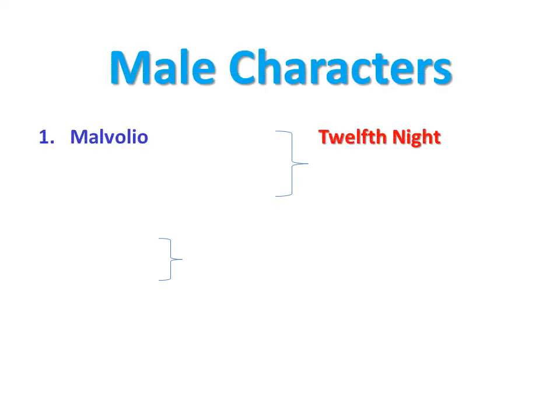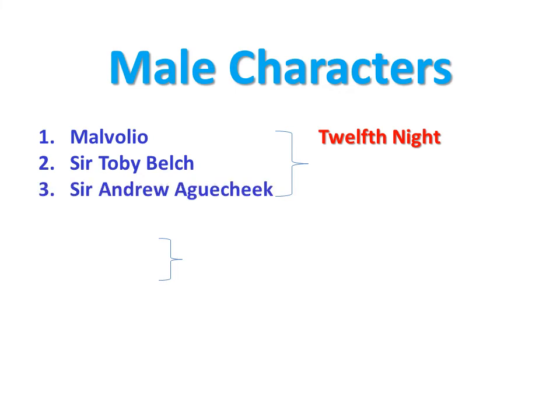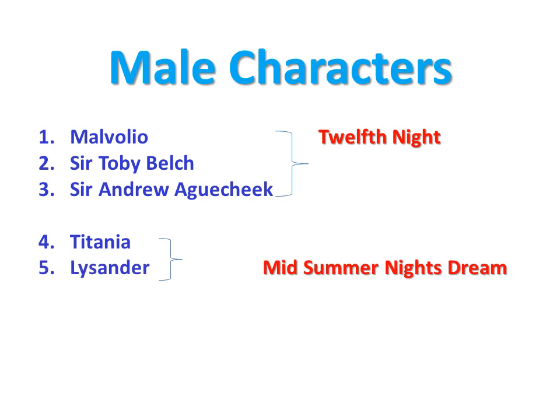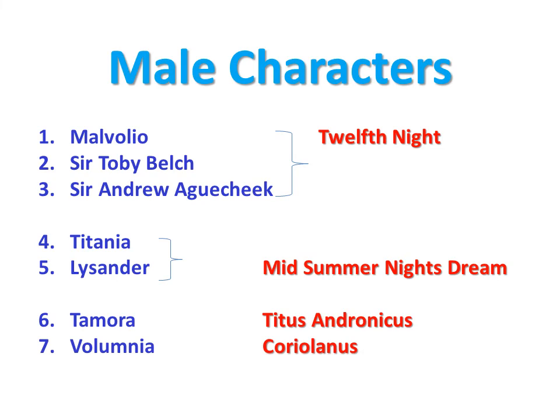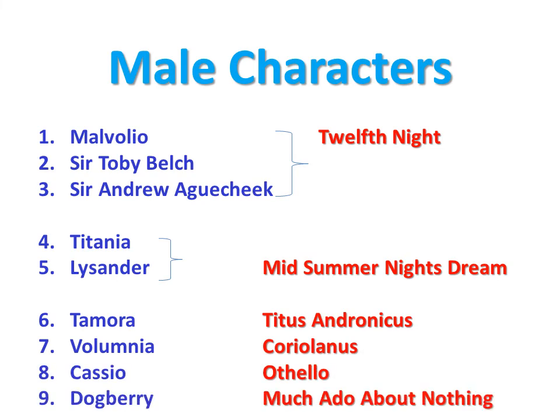Here are the main characters: Malvolio and Sir Toby Belch, and also Sir Andrew Aguecheek in Twelfth Night, Titania and Lysander in Midsummer Night's Dream, Tamora in Titus Andronicus, and Volumnia in Coriolanus, Cassio in Othello.